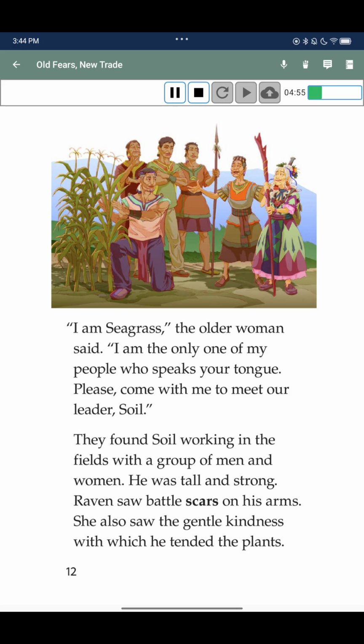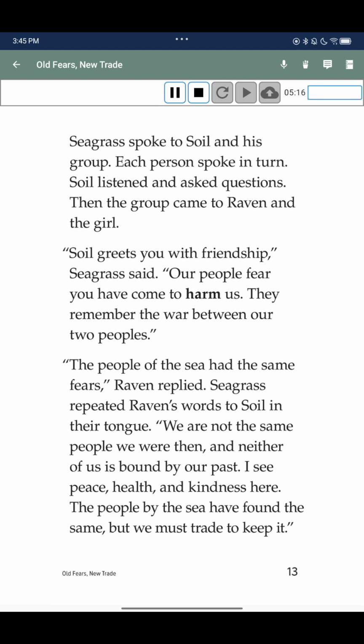They found Sorrel working in the field with a group of men and women. He was tall and strong. Raven saw battle scars on his arms. She also saw the gentle kindness with which he tended the plants. Seagrass spoke to Sorrel and his group. Each person spoke in turn. Sorrel listened and asked questions. Then the group came to Raven and the girl.